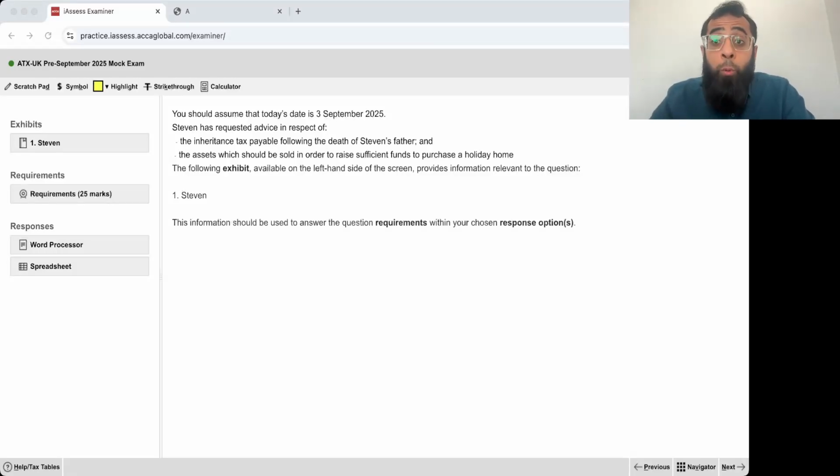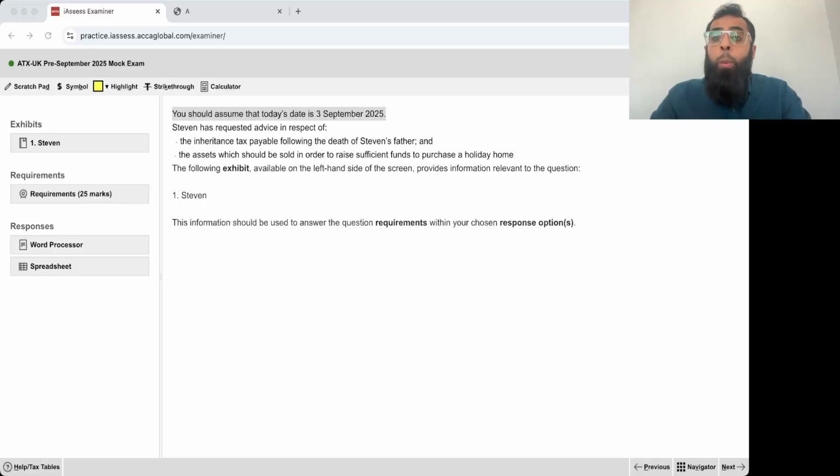I hope you all remember that in our previous class, we started our discussion on the official mock exam issued by ACCA for the September 2025 exam attempt for the Advanced Taxation exam. In our previous class, we completed our discussion on question number 1. In today's class, we'll be moving forward and we will be looking at question number 2 of this exam paper.